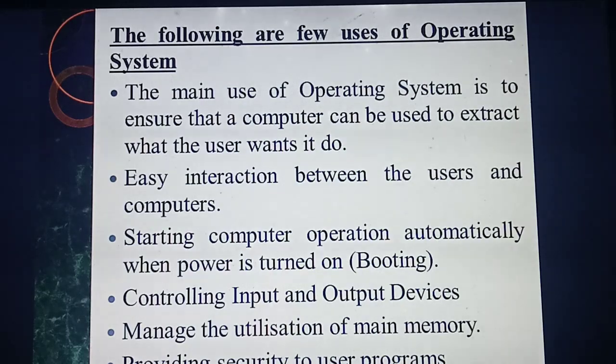So what have we studied in this chapter today? We have studied what you mean by software, types of software, application software, system software, then what you mean by operating system, and what the uses are. So today you need to study: define software, a 2-mark question, then types of software, what you mean by application software and system software, then define operating system, then uses of operating system. Everything you need to study for 2-mark questions.